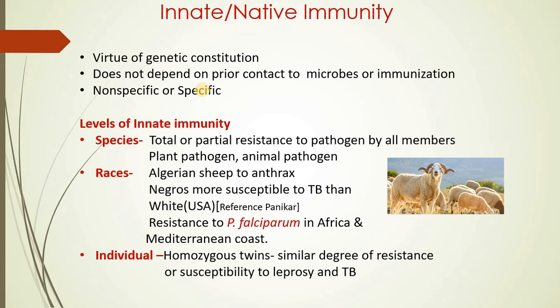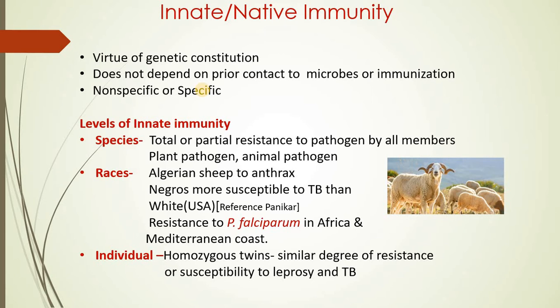And further, we can also say that this innate immunity does not depend on the prior contact of the microbes or any kind of immunization. That is the reason we say that this is less specific.